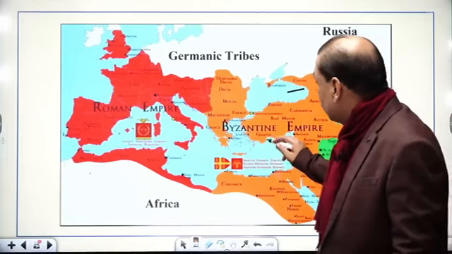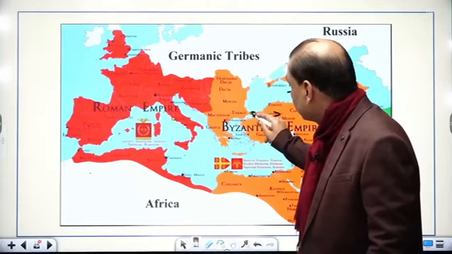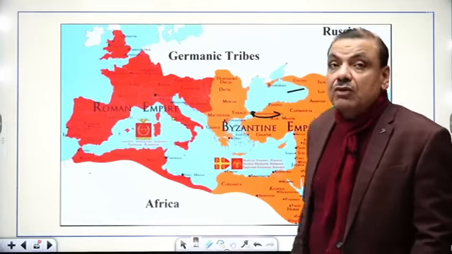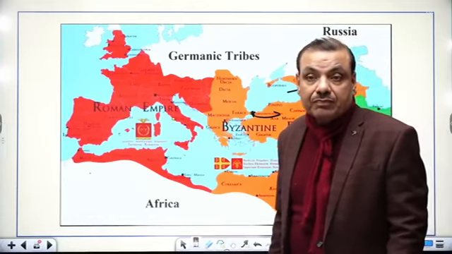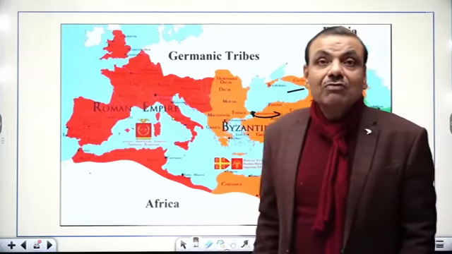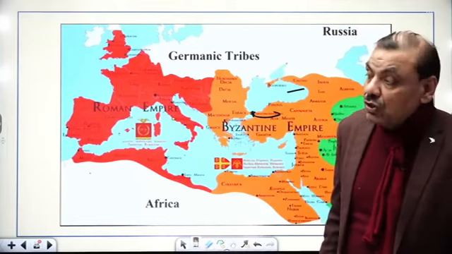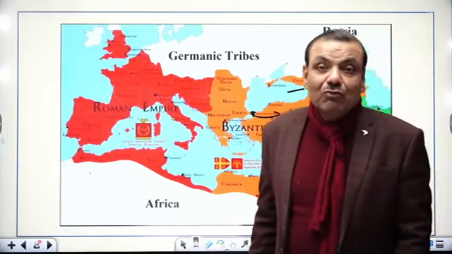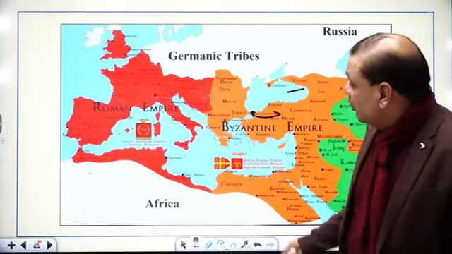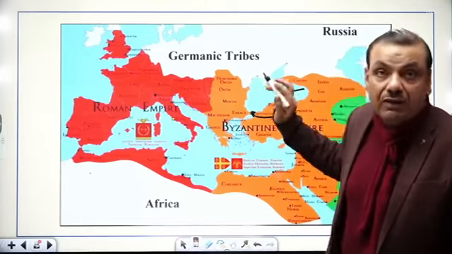And there you find this is the Black Sea, and this is the spot what is known as Constantinople. This is the spot that is known as Constantinople, and Constantinople was the capital of Byzantine Empire or Eastern Roman Empire. Today it is the part and parcel of Turkey, modern Turkey, and today it is known as Istanbul, because the name was changed by Mustafa Kemal Pasha, the illustrious general of Turkey. So this is Constantinople, and it was on the nerve center at that time.